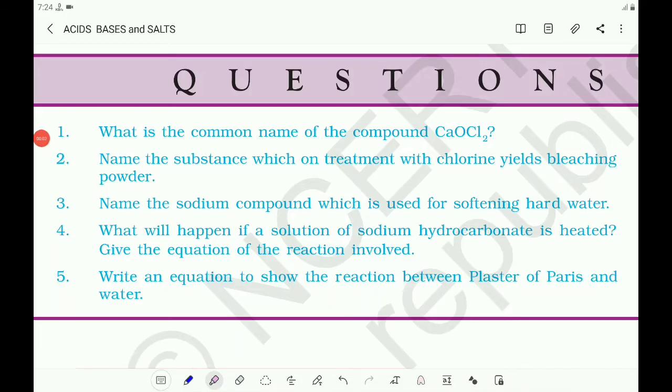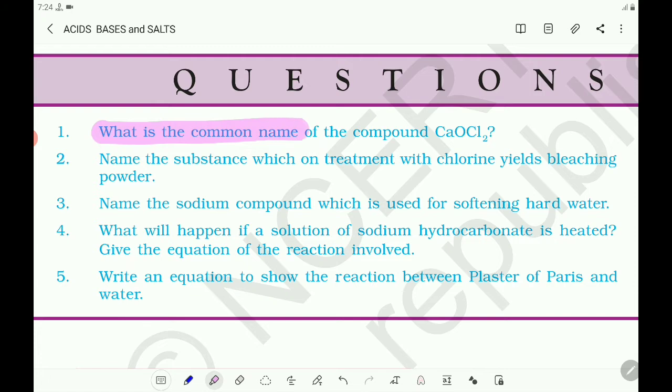Children, it is a continuation of the chapter acids, bases and salts. Children, you observe the in-text questions. There are 5 questions which are at the end of the chapter. Now let us write the answer for that question.